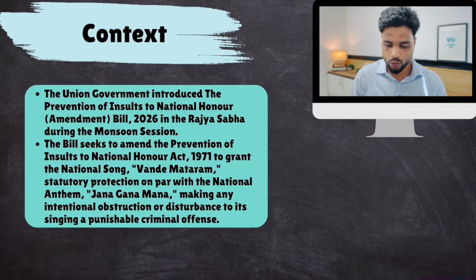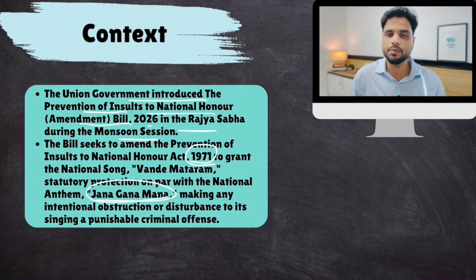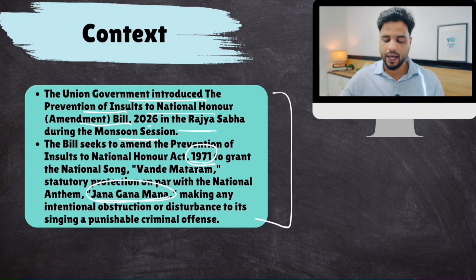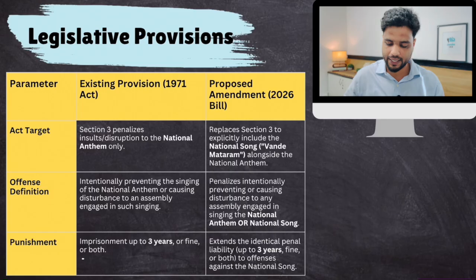All right. So, a new law for Vande Mataram. This was in the news. The government is introducing an amendment bill, the Prevention of Insults to National Honor Amendment Bill, in the Rajya Sabha monsoon session. Now, this law was enacted in 1971 and it gave Jana Gana Mana some statutory protections. Now, let's study the Prevention of Insults to National Honor Act in detail.